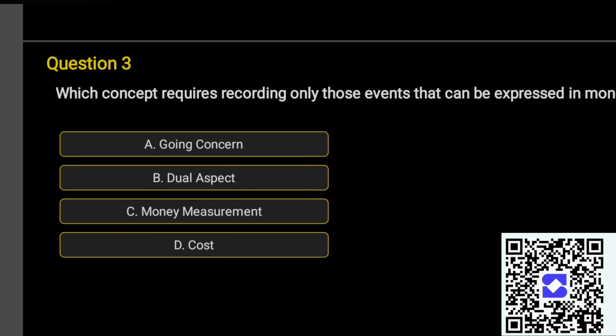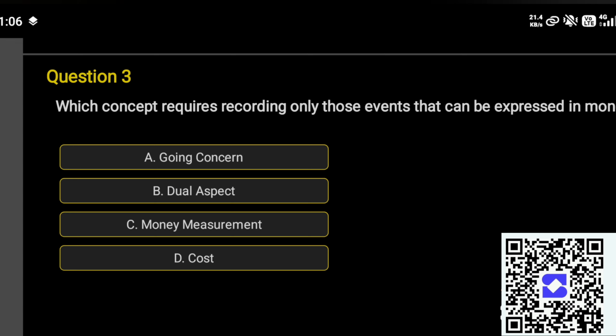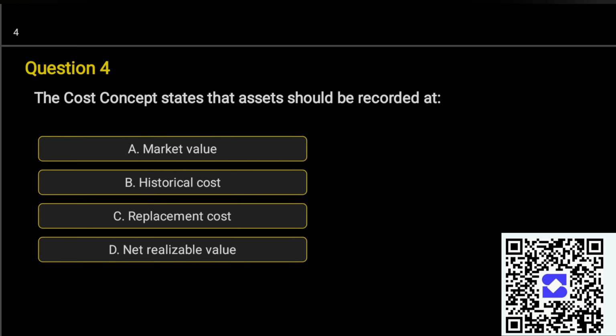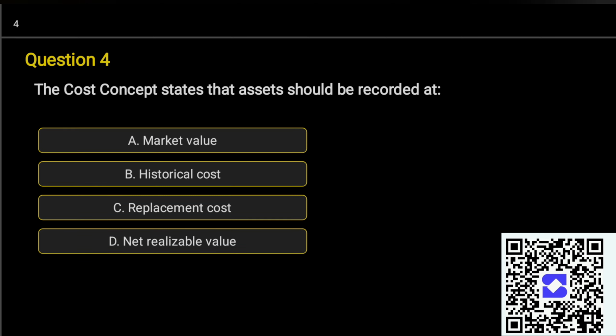Question third. Which concept requires recording only those events that can be expressed in monetary value? A. Going concern, B. Dual aspect, C. Money measurement, D. Cost. Correct answer is option C. Money measurement.